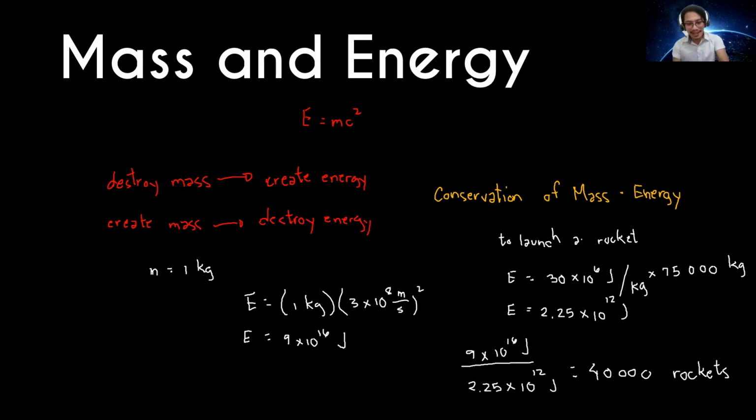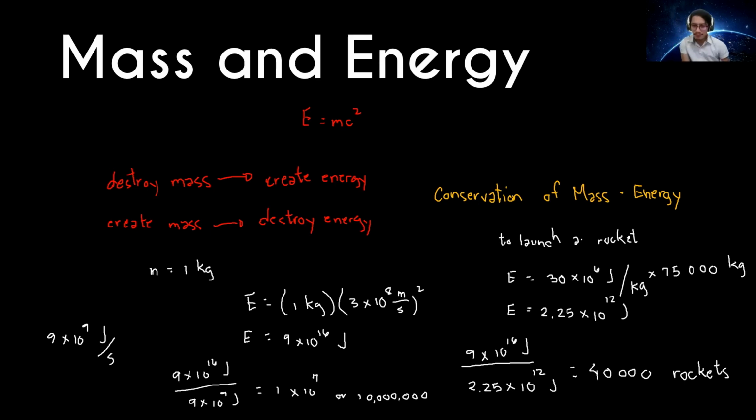For example, to put it in perspective, just 1 kilogram of uranium. However, of course, we cannot convert the whole kilogram. There is no way yet to convert the whole kilogram of uranium entirely into energy.